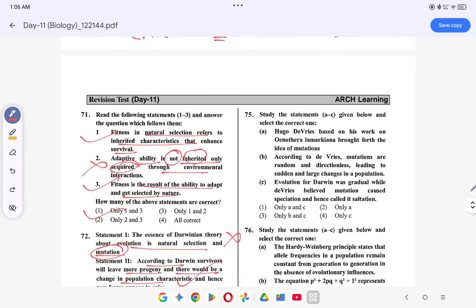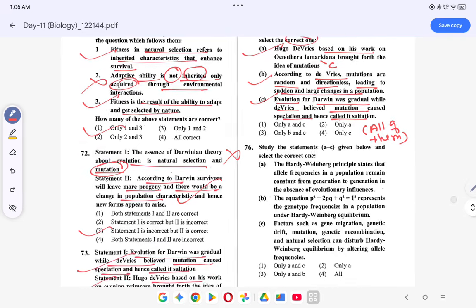Come to the next question. Hugo de Vries based his work on Oenothera lamarckiana. Lamarckiana, here it will be C. Oenothera lamarckiana brought forth the idea of mutation. This is correct. According to de Vries, mutations are random, directionless, leading to sudden change in population. This is correct. Evolution for Darwin was gradual, while de Vries believed mutation caused speciation and hence called it saltation. This is correct. So here all of them are correct. Okay, coming to the next question.